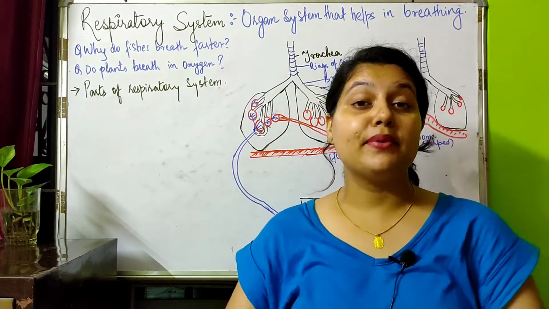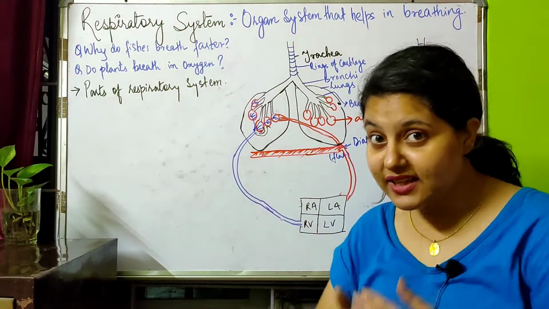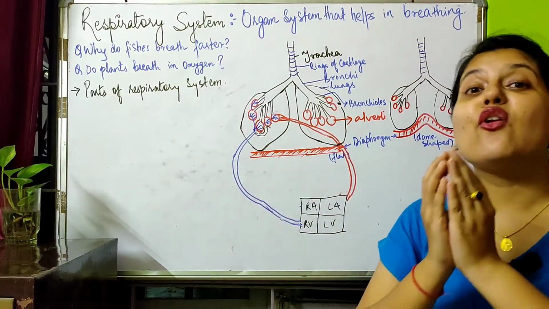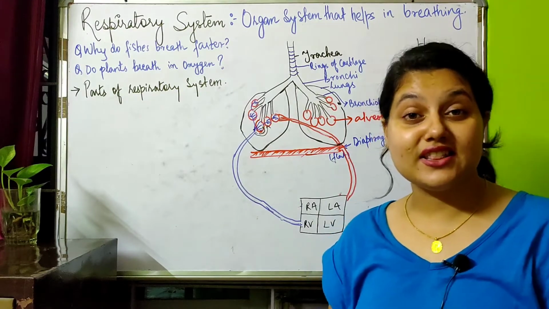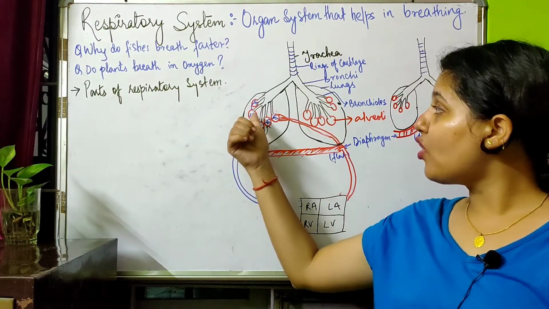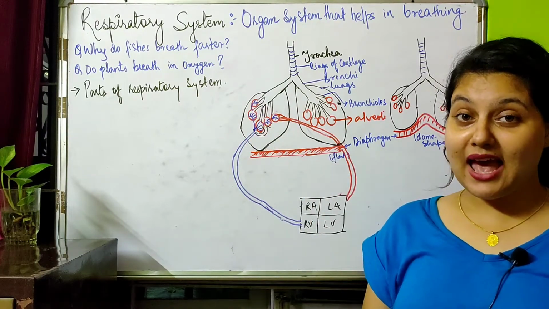After we have taken in the air, the alveoli will contain lots of oxygen. There will be a store of oxygen in the alveoli sac, and the capillaries form a network around it. Now what will happen?